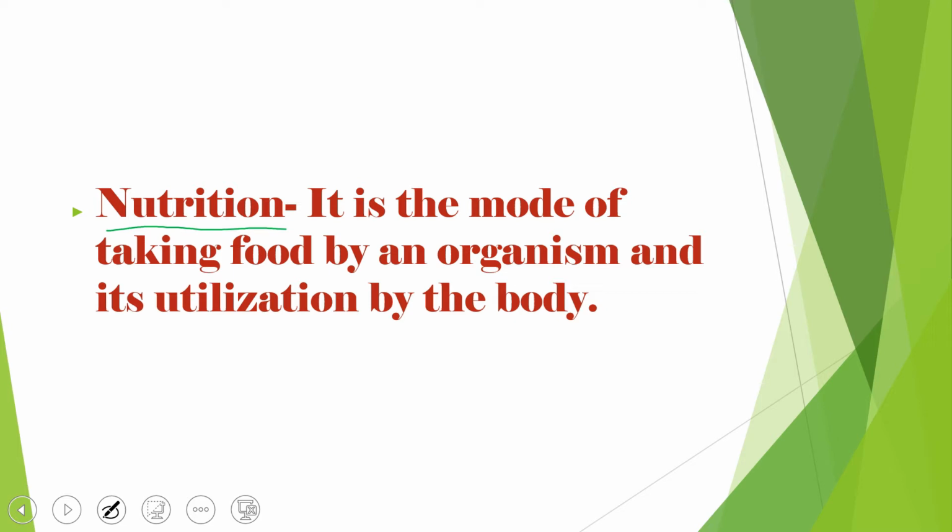Nutrients are the different things available in food which provide you the energy. But what are the different modes of nutrition? Because this chapter is based on plants, we will talk about plants only. Plants are further divided into different modes of taking their food, so what are those different modes?